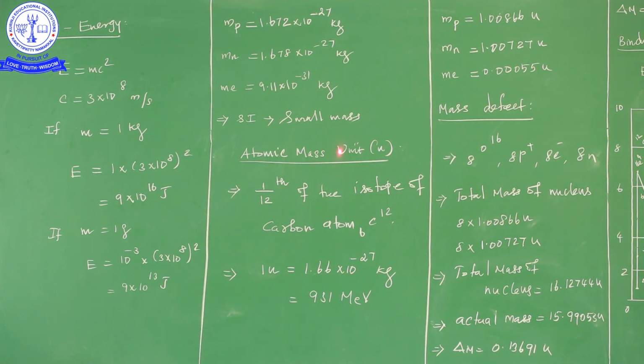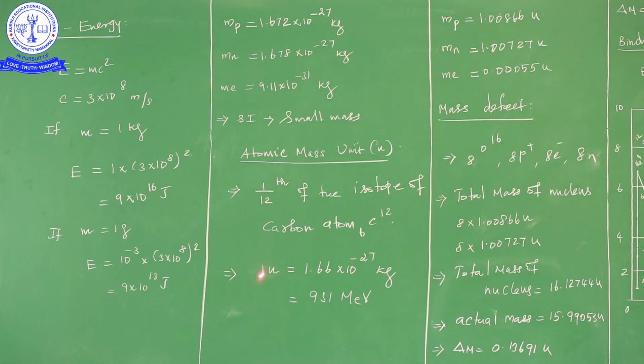The symbol of atomic mass unit is U. What is the definition of atomic mass unit? It is 1/12 of the isotope of the carbon atom, carbon-12. If you take carbon-12, the 1/12th value of its mass is taken as the atomic mass unit, denoted by the symbol U.